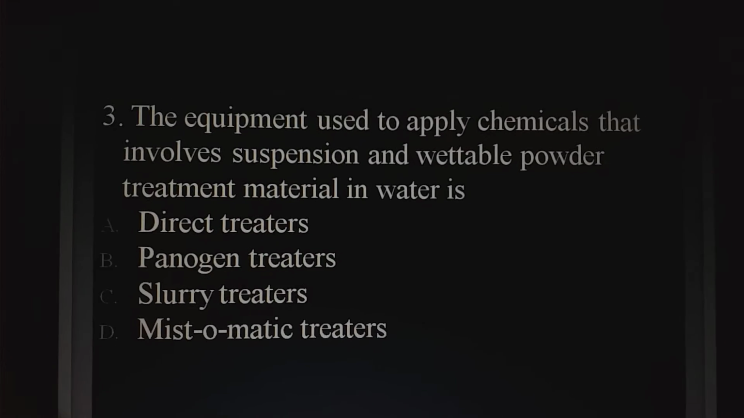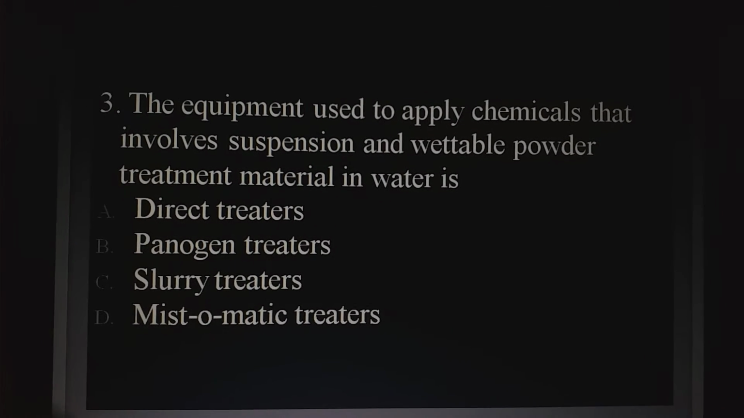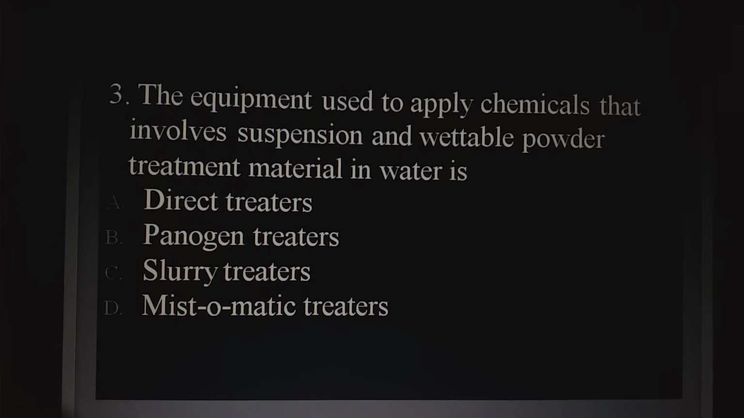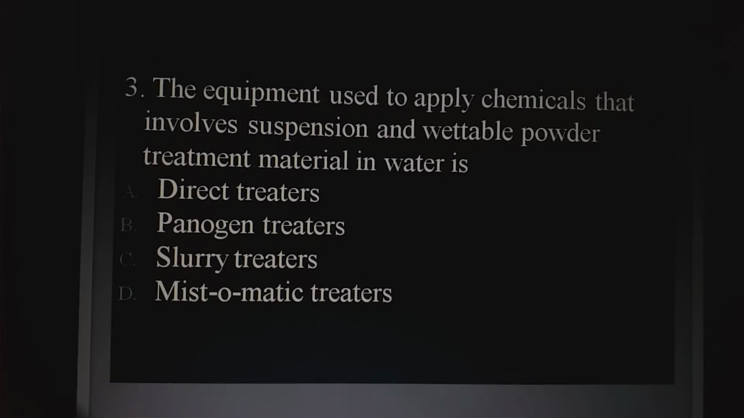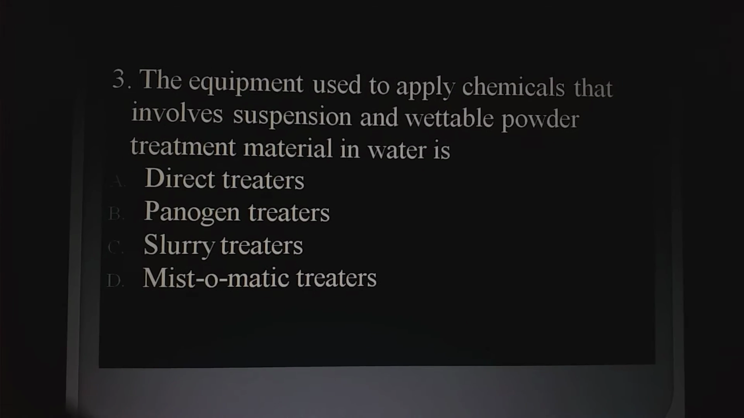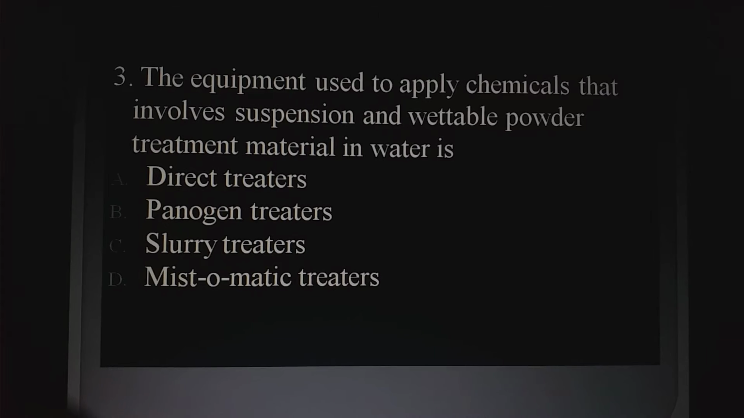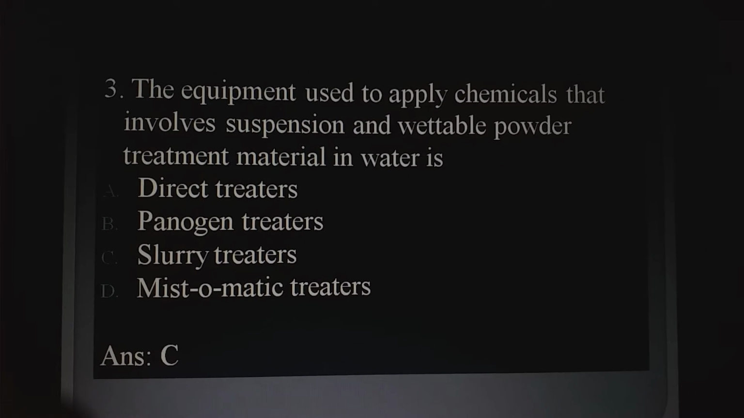Next question, the equipment used to apply chemicals that involves suspension and wettable powder treatment material in water is dash. First option is direct treaters, panogen treaters, slurry treaters, mistomatic treaters. So the answer here is C, that is slurry treaters.